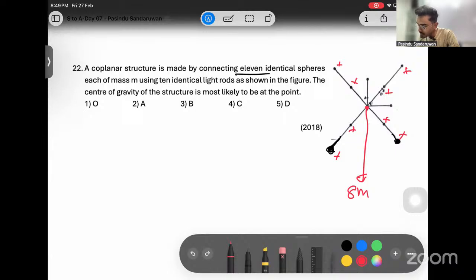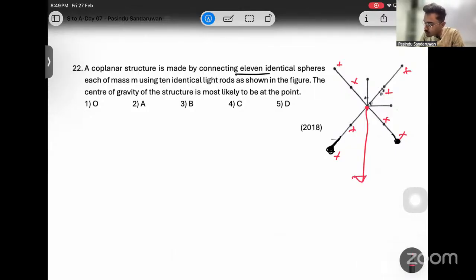1, 2, 3, 4, 5, 6, 7, 8, 9. Yeah. 9 mg acts from here because there is another mass at the center as well. Then altogether 9 mg acts here. The center of gravity of all these ones is at the center because they are symmetrically distributed. Right? Then that is at the center.